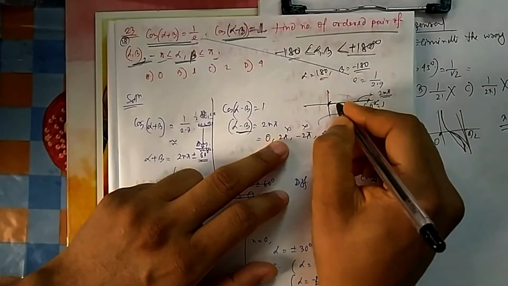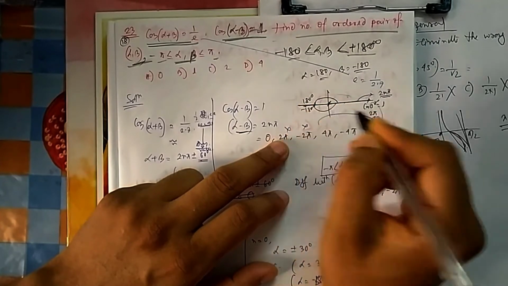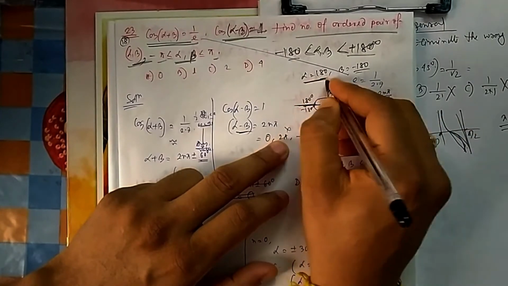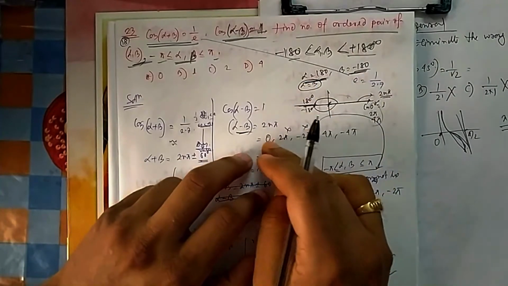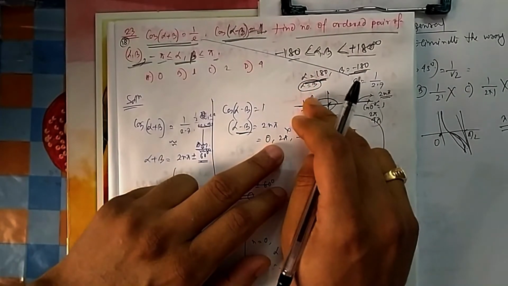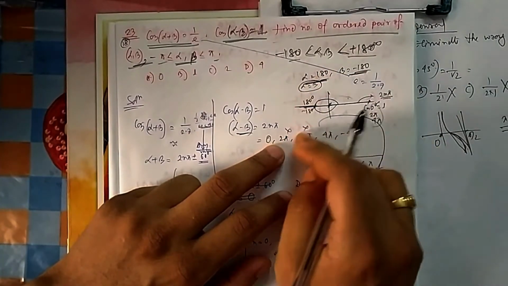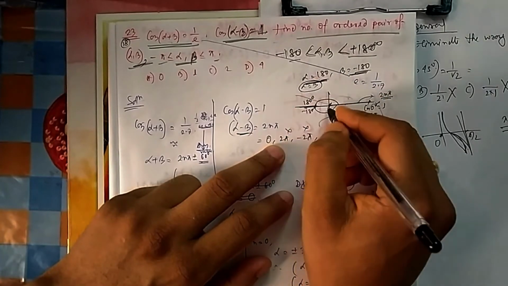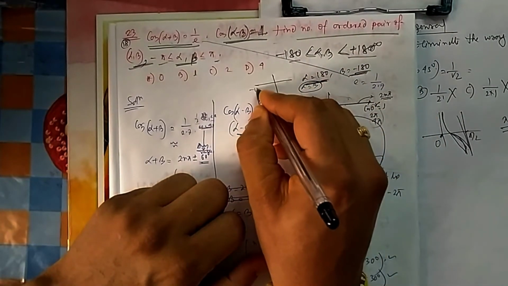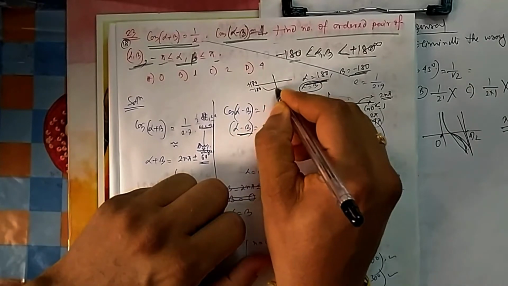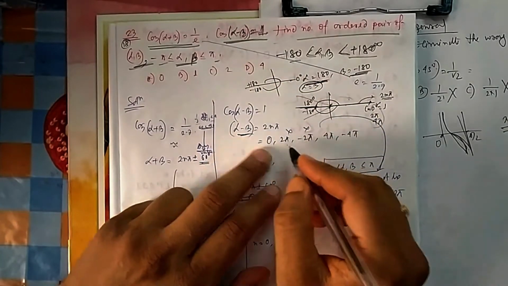What does this mean? 180 means this line, minus 180 means this line. It is the same line only. So there is no meaning in one being 180 and one being minus 180, because that means alpha is equal to beta, nothing else, and that is 0, because these two give the same angle. So you will not get 2 pi here. If it is not 180, then wherever your alpha and beta remain, the difference will not be 2 pi. Minus 180 is here, plus 180 is here, and they are asking to take angles between these two. 0 is here. If you take any two values and take the difference, it will not be 2 pi.